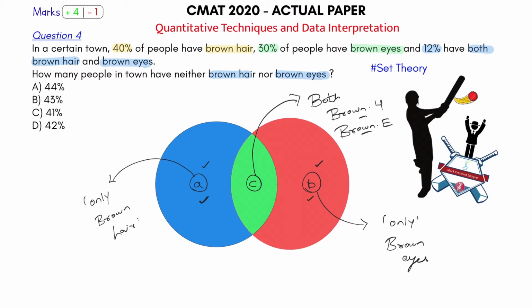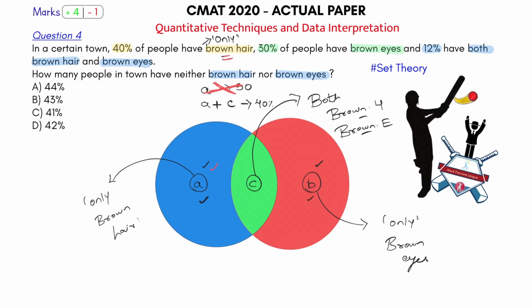Now what is this 40 equal to? 40% of the people have brown hair. So did they give me A or did they give me A plus C? Okay, they gave me A plus C is equal to 40 because they told me 40% of the people have brown hair. They did not tell me only brown hair. If they would have told me only brown hair, then I would have said okay, A is equal to 40, but that is not the case. The case here is A plus C because they are telling me brown hair. So people who have only brown hair and people who have both, A plus C.